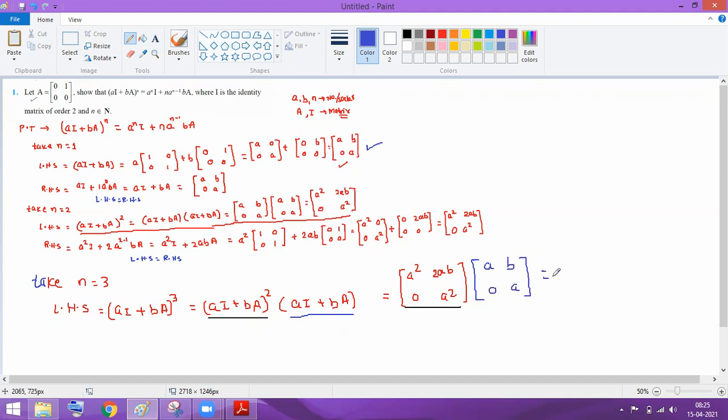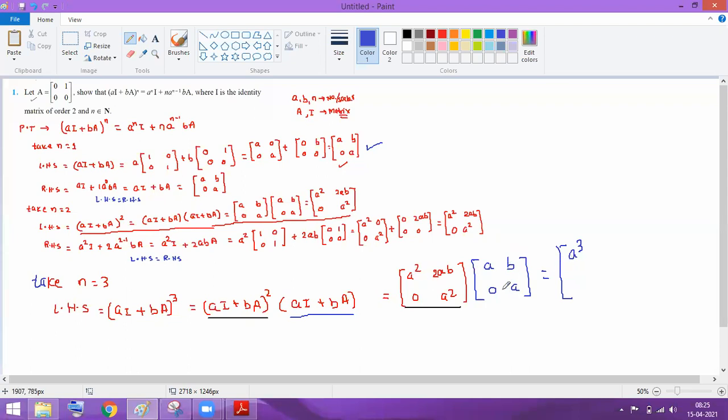Now if you multiply this, you will get the final product as the first row, first column as a cube. First row, first column as a cube, and guys, now tell me what comes next. Yes, a cube.